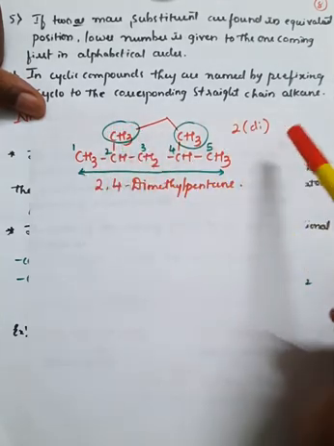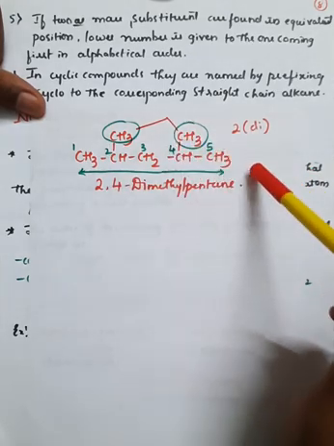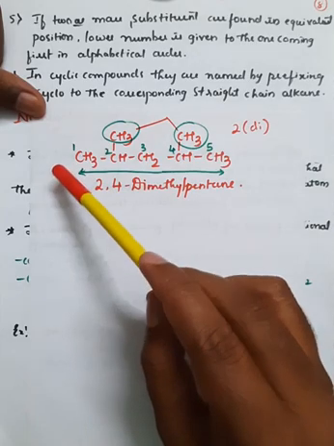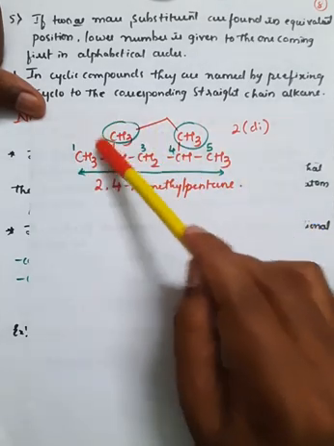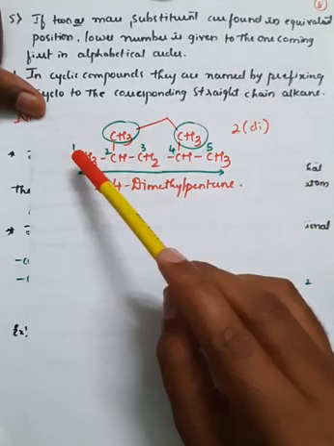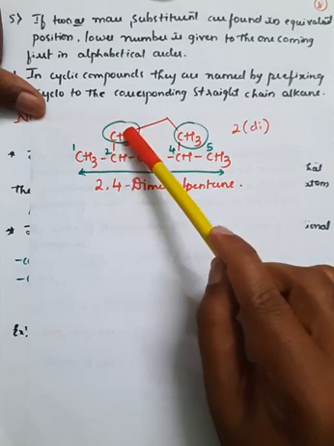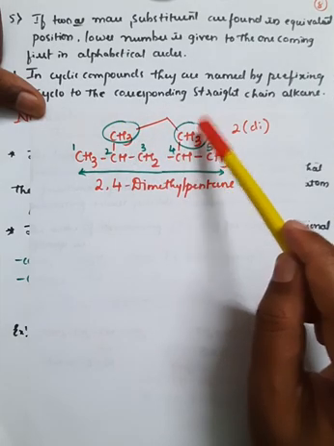In this example you can number from both sides, because here CH3 will get the second position if you come from right to left, or if you come from left to right. So here also CH3 will get the second position. Therefore you can come from either side. This is 1, 2, 3, 4, 5, right? At the second position there is an attachment of a CH3 group, and at the fourth position there is an attachment of a CH3 group, right?